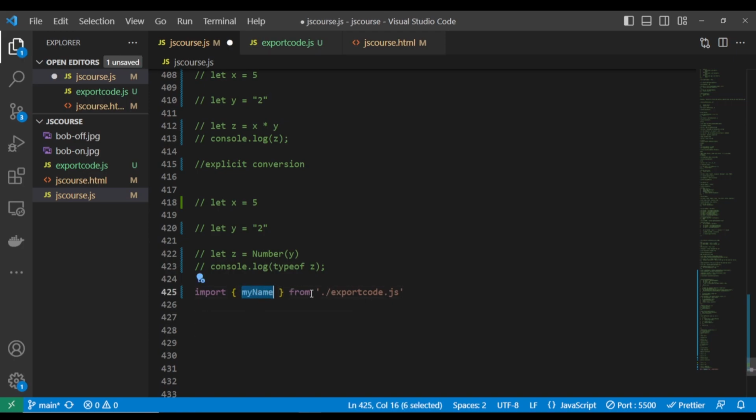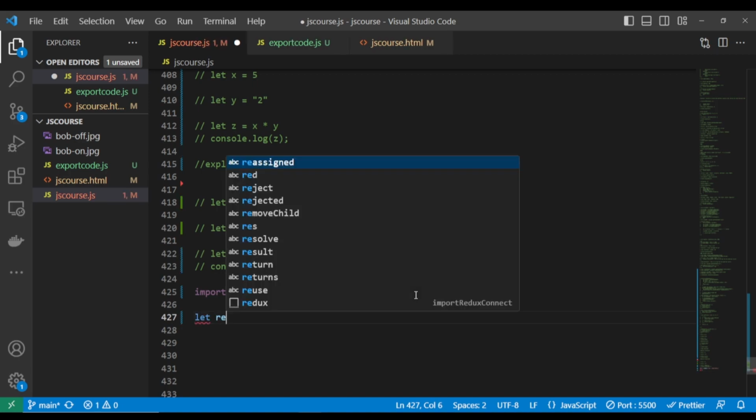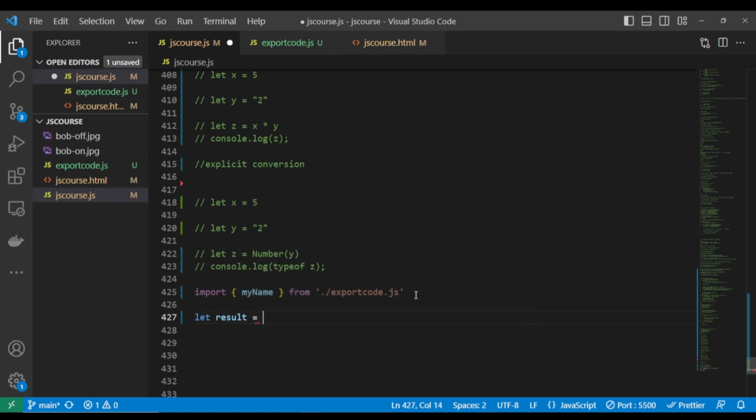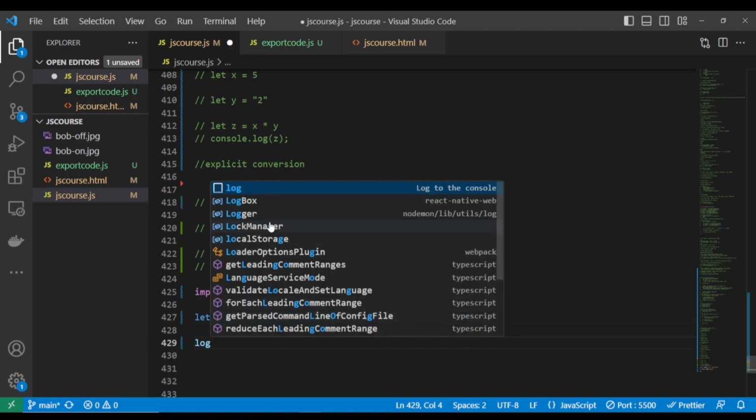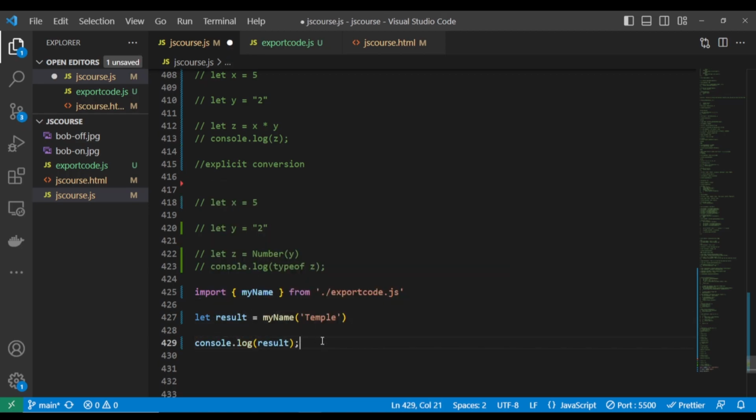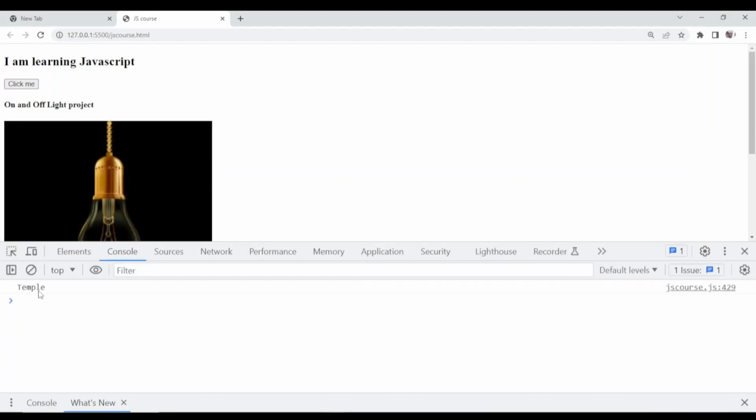Remember that this is a function. So I want to pass its result into a variable. Let's say let result equals, and I'll call this function, passing the argument tempo, as my name. Now I will console log this result and let's see what we get. Let's go to our browser again and see. You see that I have tempo.